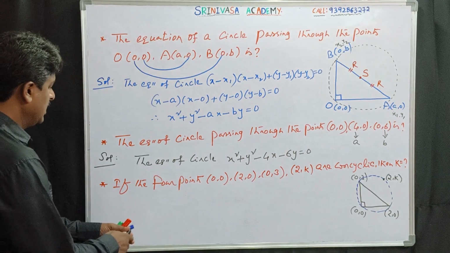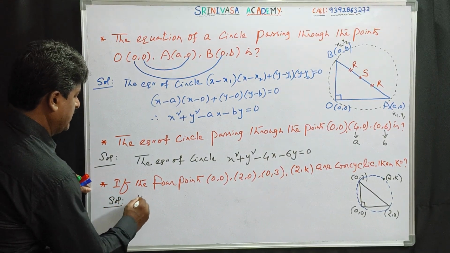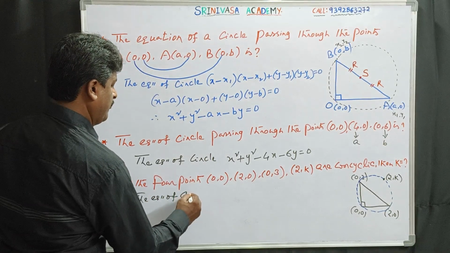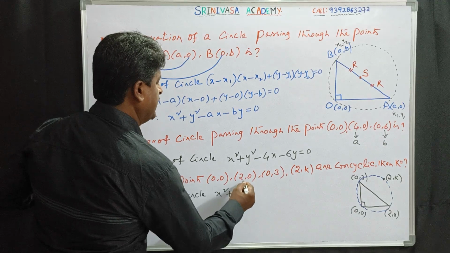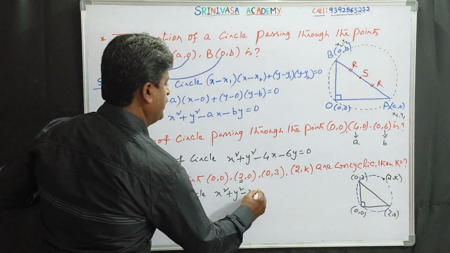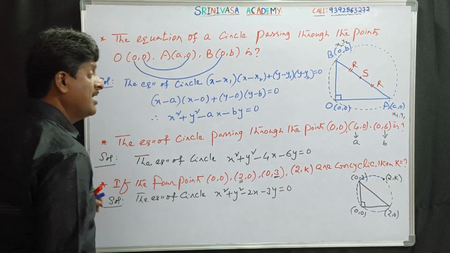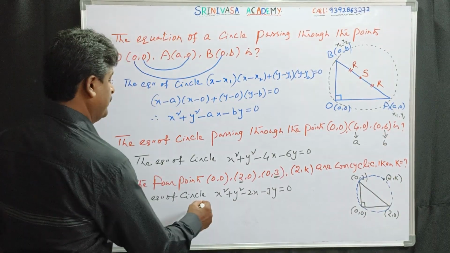Okay. First, let us write the equation of circle. The equation of circle will be very simple: x square plus y square minus 2x minus 3y is equal to 0. On this circle, (2, k) is also a point.